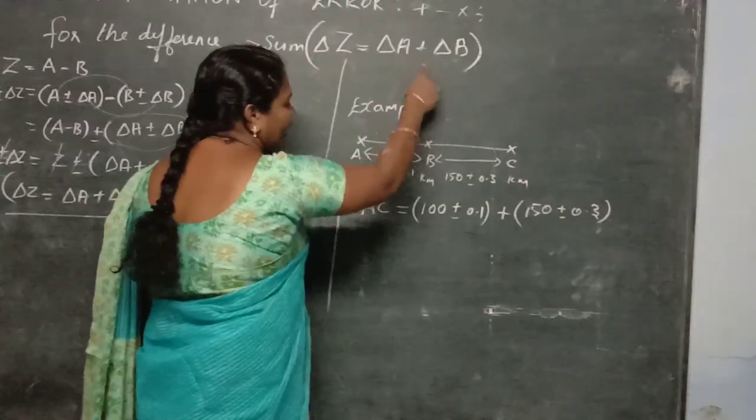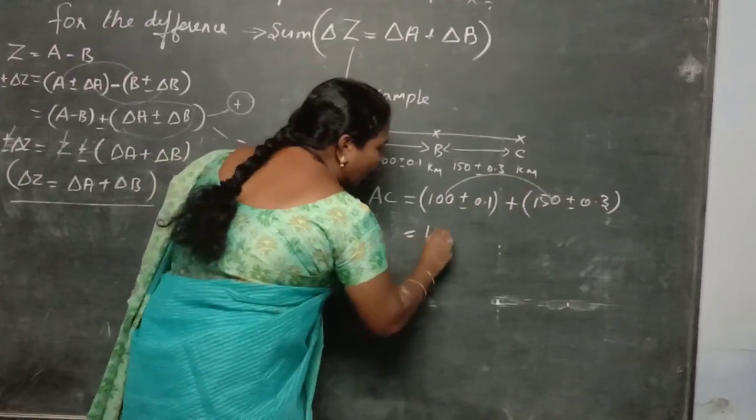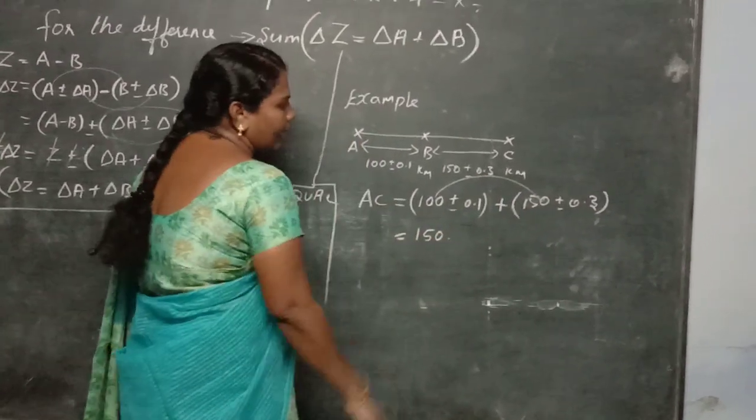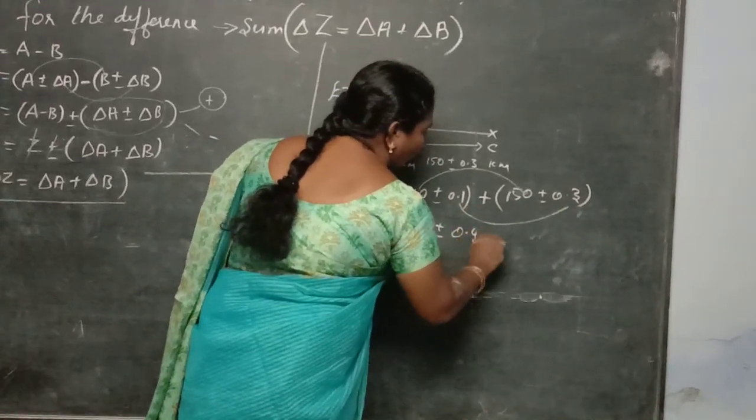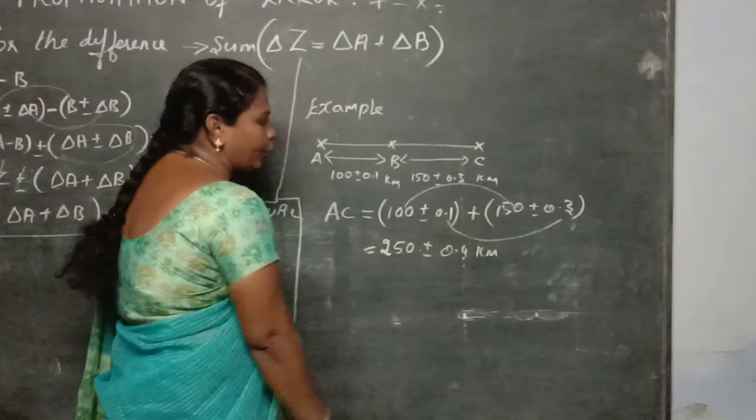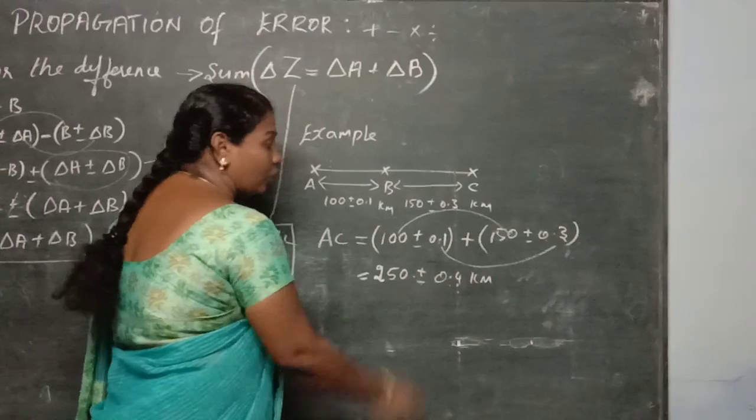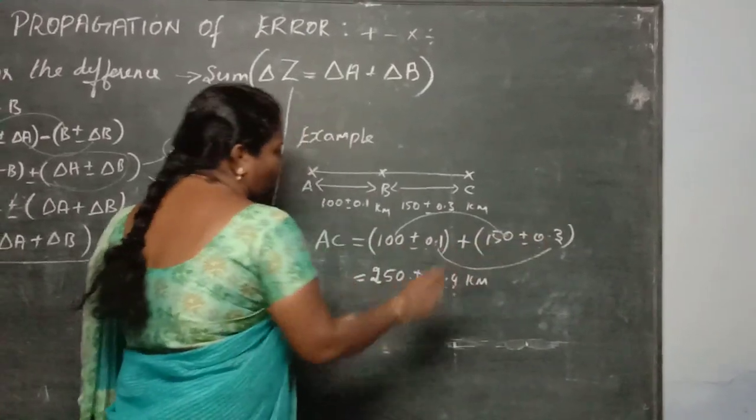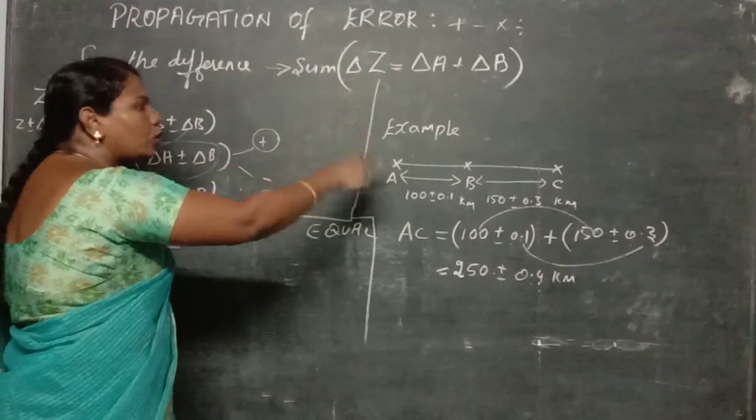See, what is the formula here? So 100 plus 150 is called the true value. Then plus or minus, you can add these two error values. Sorry students, 100 plus 150 is equal to 250, and plus or minus 0.1 plus 0.3 is equal to 0.4. So this is an example for the error of the sum of two quantities.